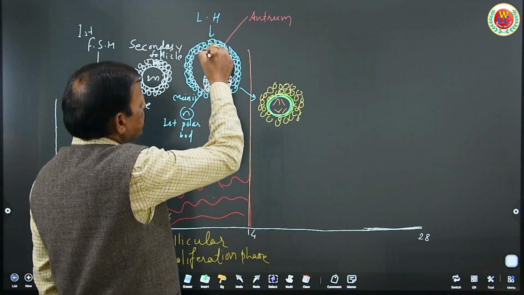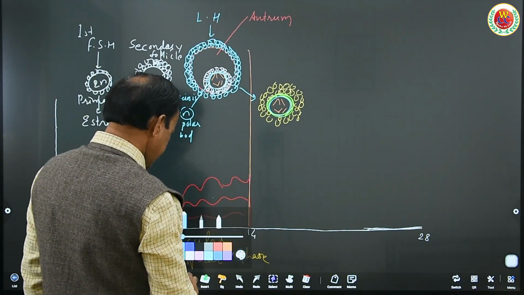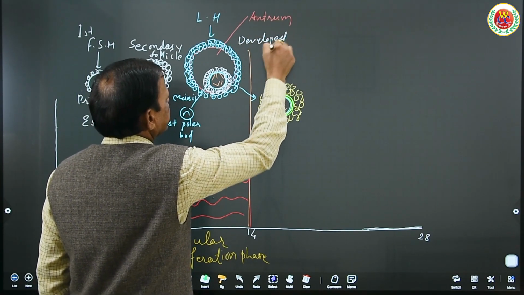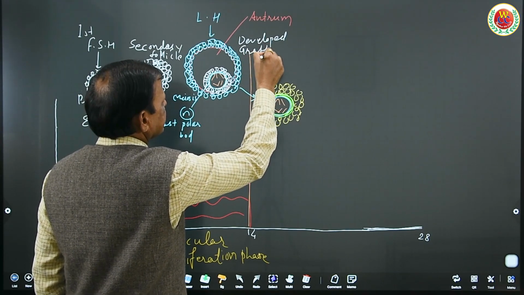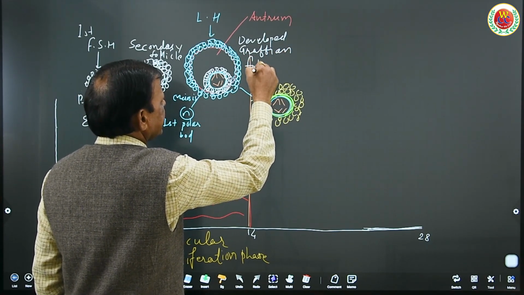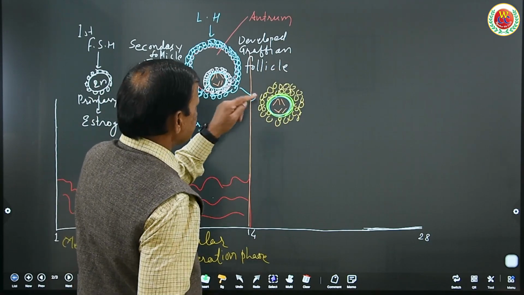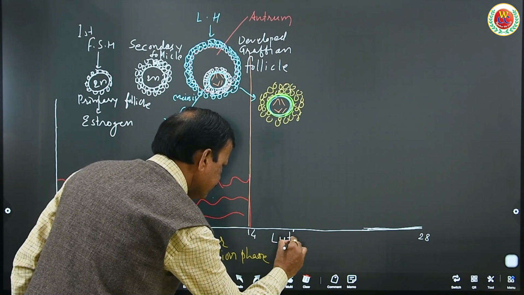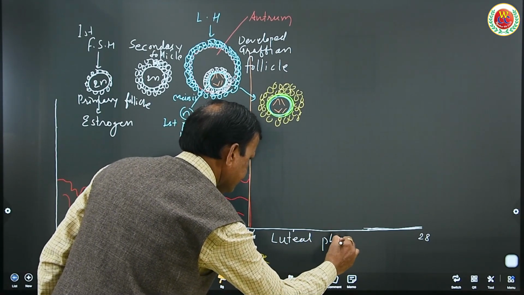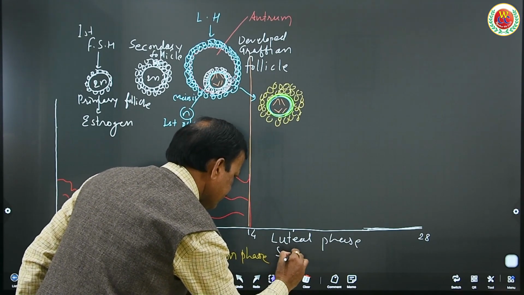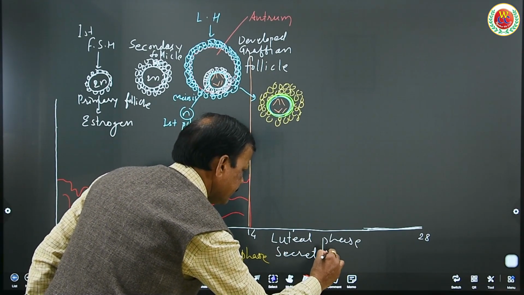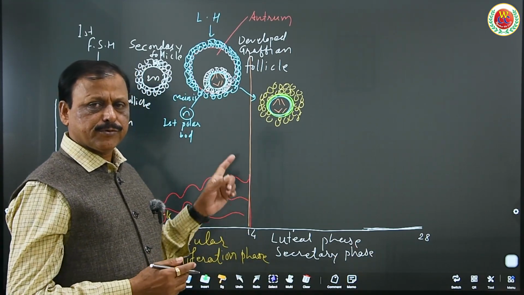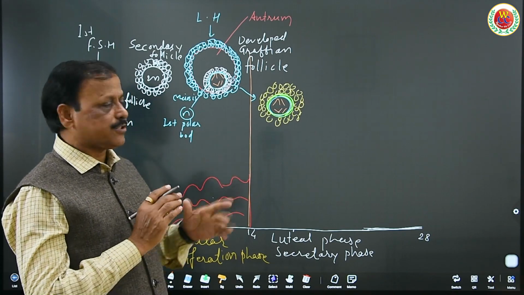Now when luteinizing hormone breaks this developed Graafian follicle, what is this? This developed Graafian follicle is ready to break open and release the ovum under luteinizing hormone, and therefore this is called the luteal phase, also known as the secretory phase, because during this phase all the hormones, follicle stimulating hormone, luteinizing hormone, estrogen and progesterone are present.